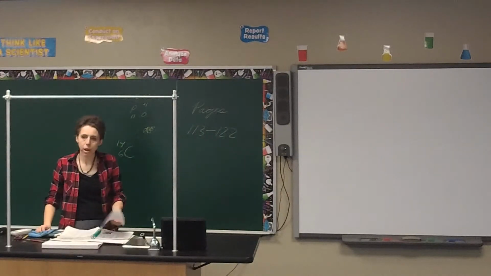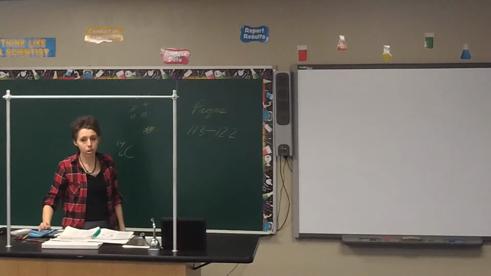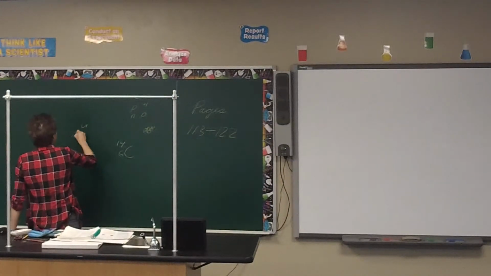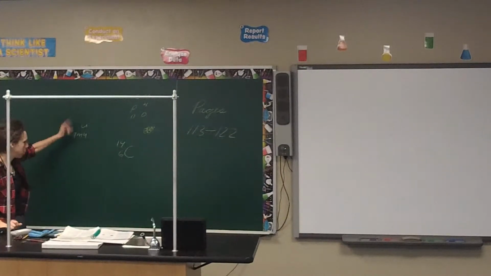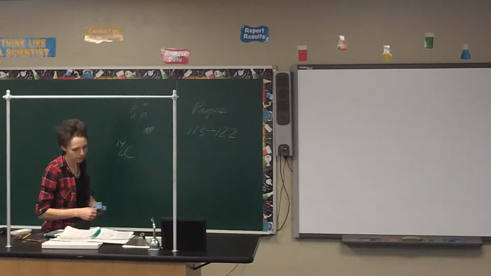All right, how do we measure the mass of the atom? What unit do we use? We can't use grams because it's too small. AMUs, or atomic mass units. Sometimes your book gives it to you in U. AMU is another sign for it, or atomic mass units, so make sure you know all 3. That's the unit we use to measure the weight of an atom.